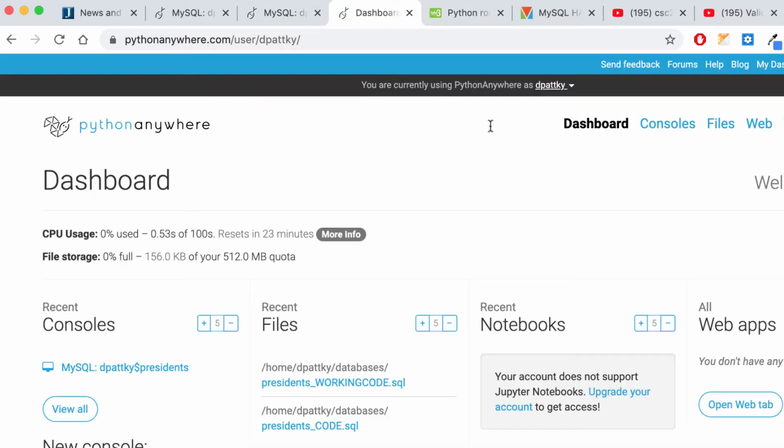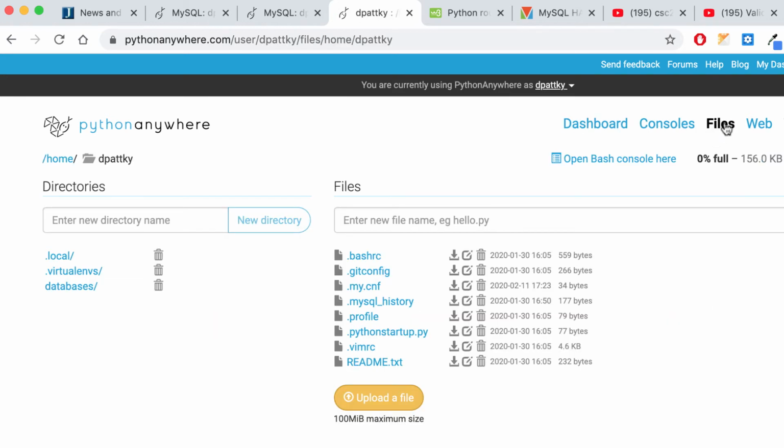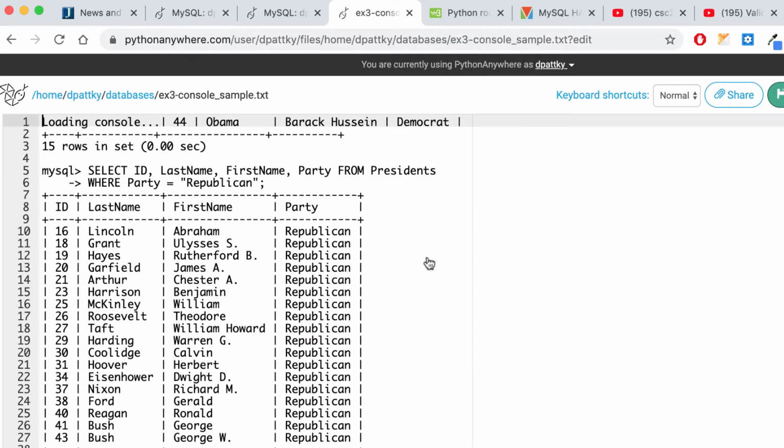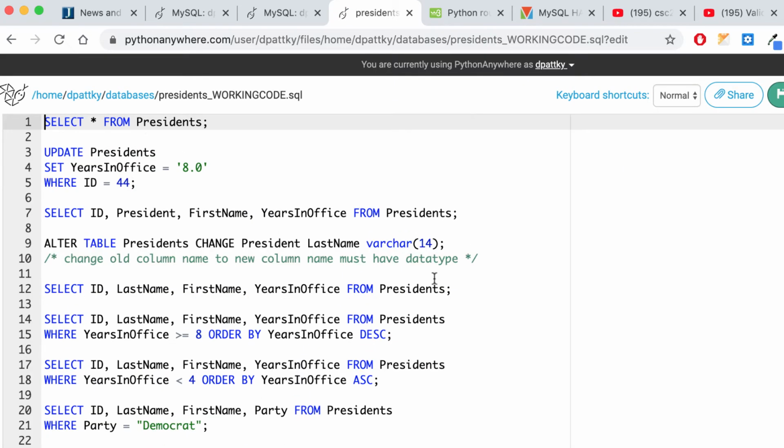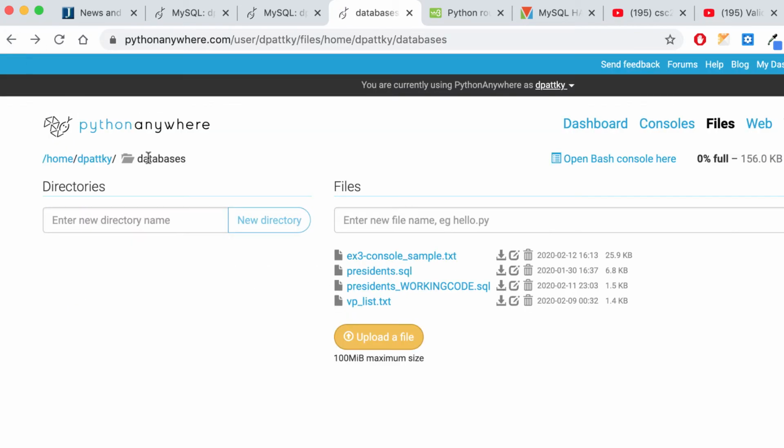You could put it in your files there, and it's going to be safe in there. There's no problem with the files. When I go in here, I'm always going to be able to go into your databases folder and see your files. Here's your text file. I could see your SQL file, your working code file, just as long as you name those things appropriately for each exercise.